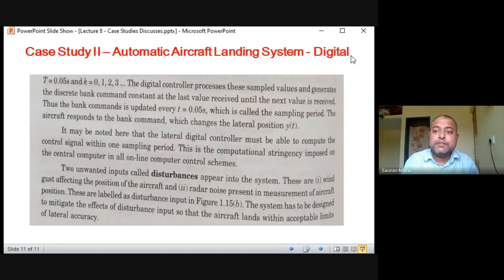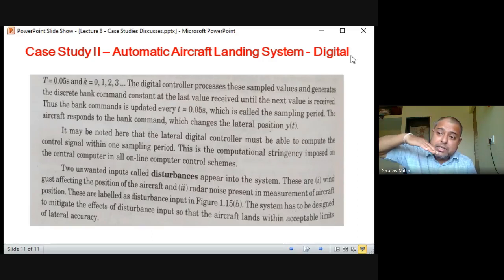So every 0.05 second there is a control command, update, feedback, all those things are generated. So T is equal to 0.05 second. This is the sampling instant, delta TS. The digital controller processes the sampled values and generates the discrete bank command. Constant bank means how much is the slope, banking. Bank command is constant at the last value received until the next value is received. Thus the bank command is updated every 0.05 second.